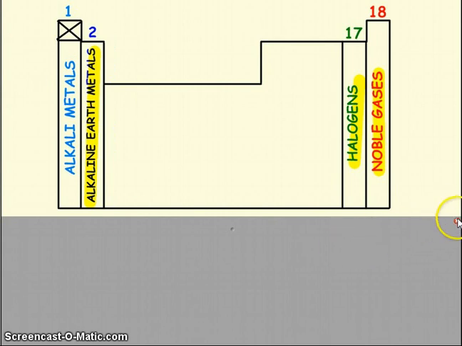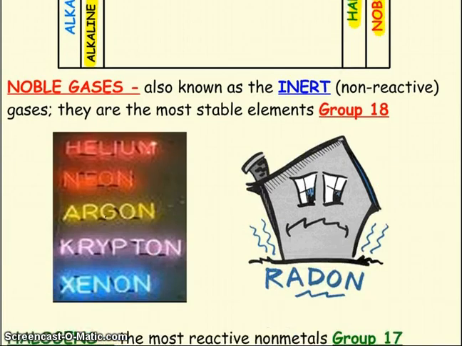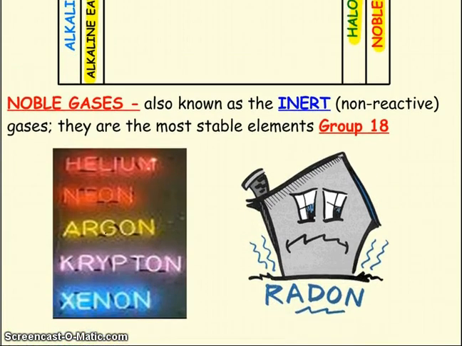So let's start with those noble gases. They are also known as the inert or non-reactive gases. They are the most stable elements, and that's probably the key there. They really don't react with any other elements. We've been able to get xenon to react a little bit in the laboratory, but really not much. You can see the beautiful colors that they produce when electricity is passed through them. As I talked about in class that one day, a true neon light is just neon, but you can see the noble gases used for many of the other colors seen there.